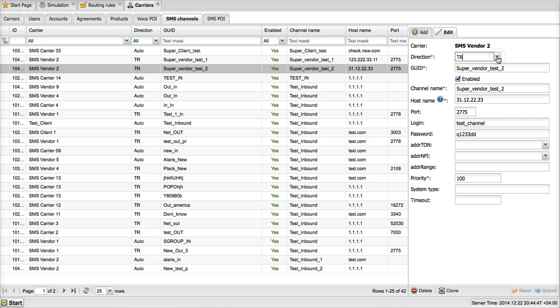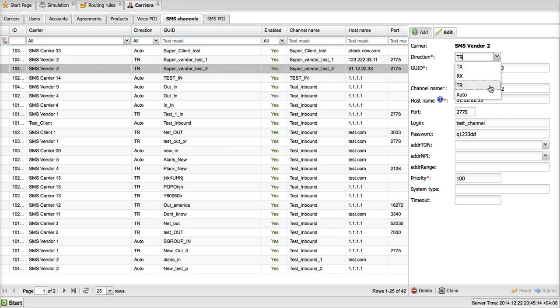If we look at the direction of the channel, we'll see 4 different values here. TX, which stands for transmitter, is good for only sending traffic but not receiving anything. On the contrary, RX, which stands for receiver, is only good for receiving messages but not sending them. While TR, which is a transceiver, is equally good for sending and receiving messages.